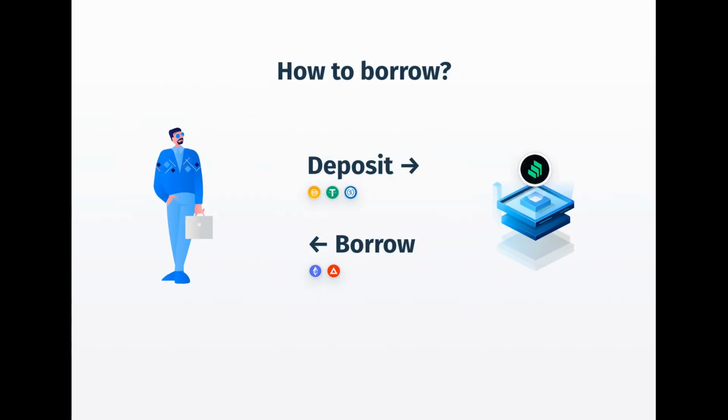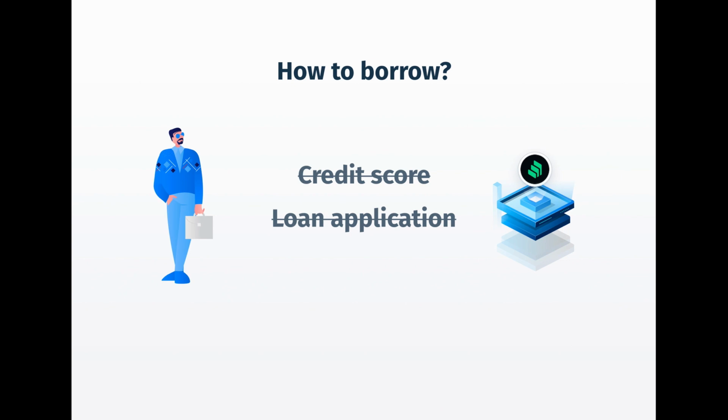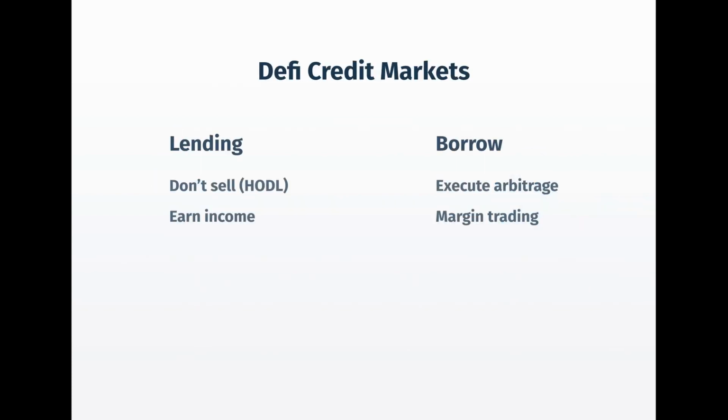To borrow, users deposit collateral. There are no loan applications or credit checks. Users simply connect a Web3 wallet like MetaMask through an interface to participate in the credit market. These credit markets are at the heart of DeFi.